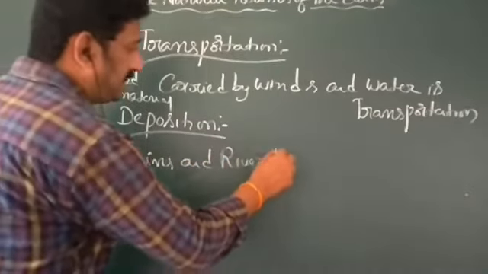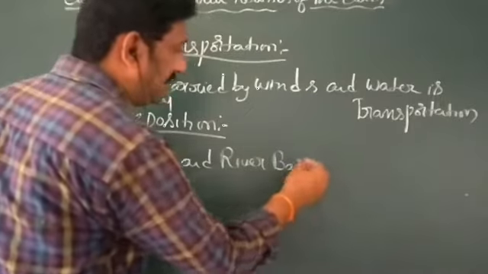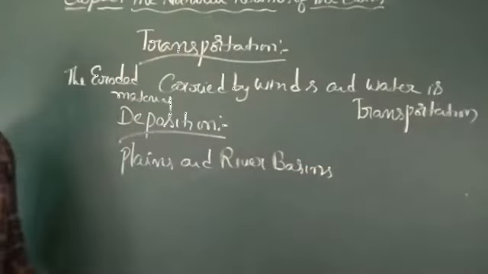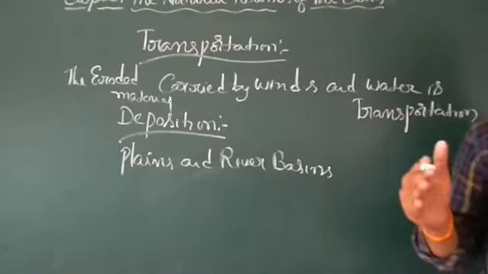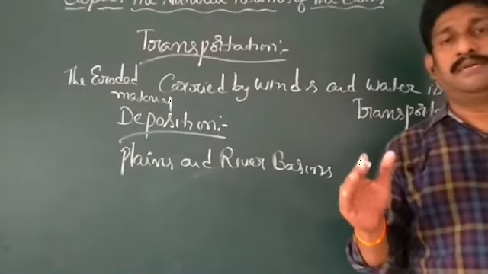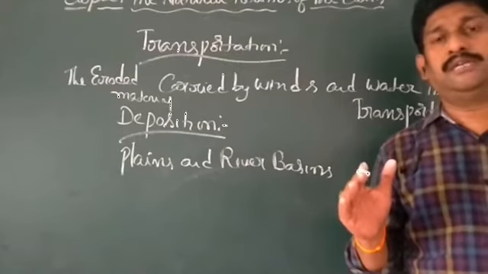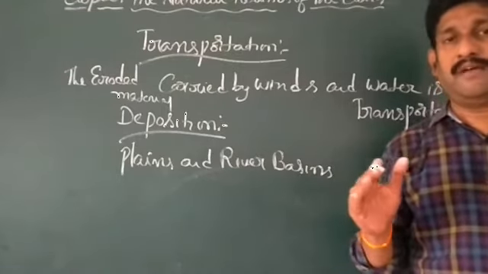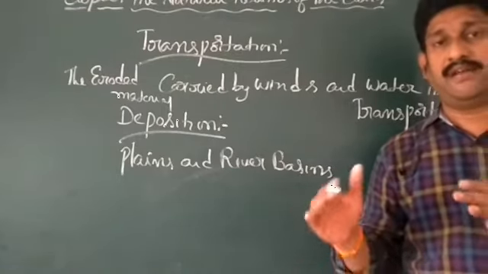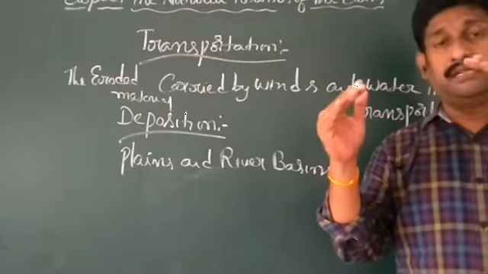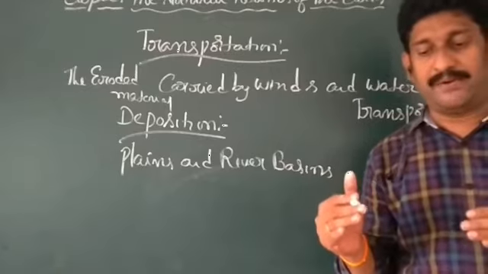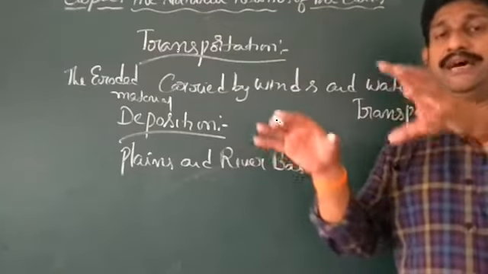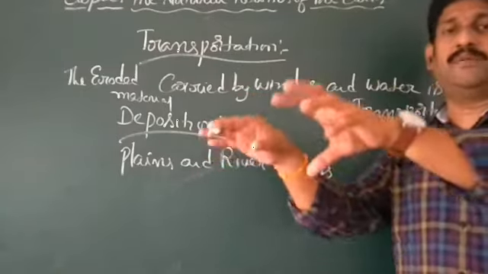Understand clearly, my dear children: when rocks, mud, and soil flowing by the effect of rivers and winds lose that force, they are deposited and dumped in one particular area.